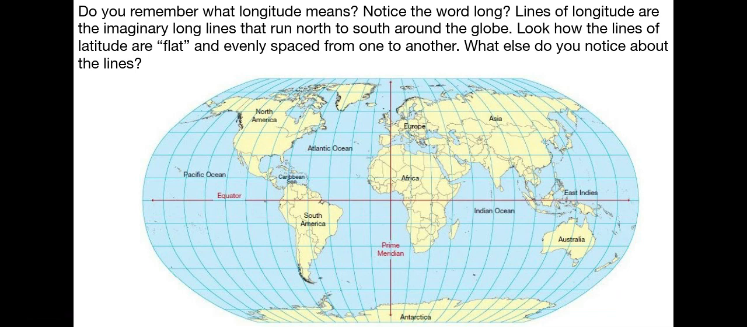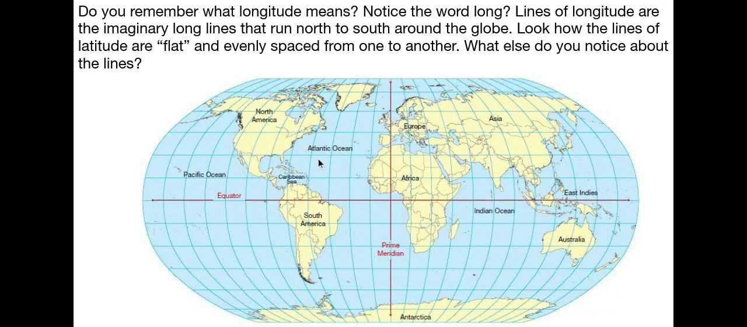Longitude lines are the imaginary long lines that run north and south. They run vertically around the globe. So you can see the lines on here. You can see the longitude lines. They're going up and down, and then the latitude lines that are going side to side.